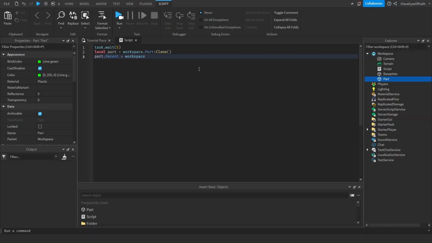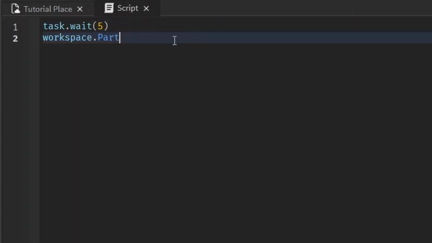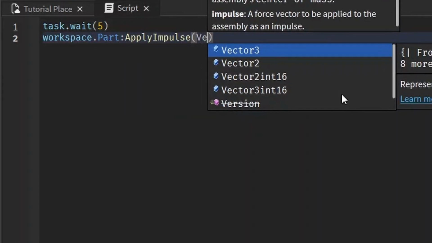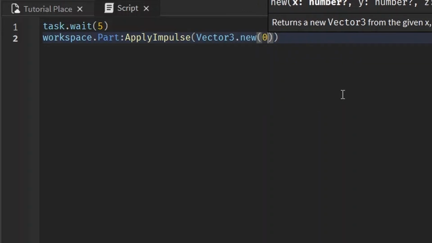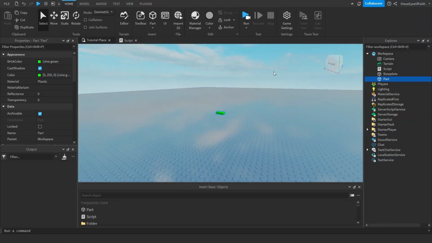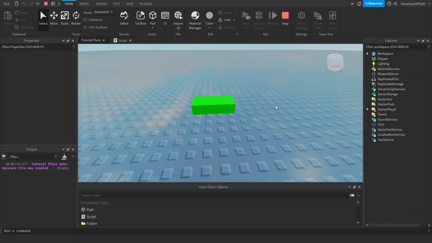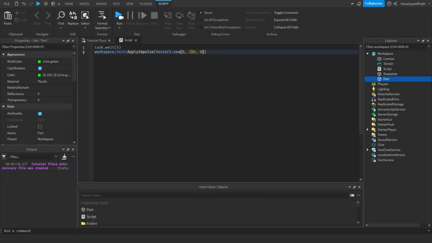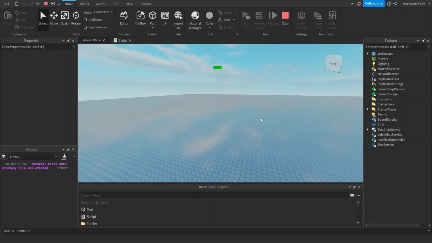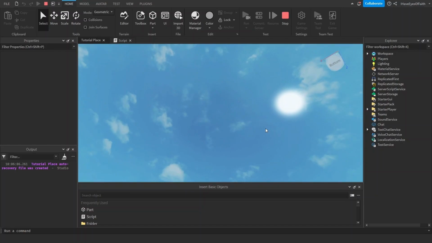Let's look at a method that only works on base parts. We're going to mess with the part we already have. Let's do apply impulse. And this takes in a vector 3. We covered that before. And let's give it an impulse of 100 in the y direction after 5 seconds and see what happens. That was so underwhelming. Let's give it a little more. Let's give it like 4,000. This just applies a force in the given direction, and we did the y, so it's going to be upwards. Oh yeah, there we go. That's what I'm talking about.